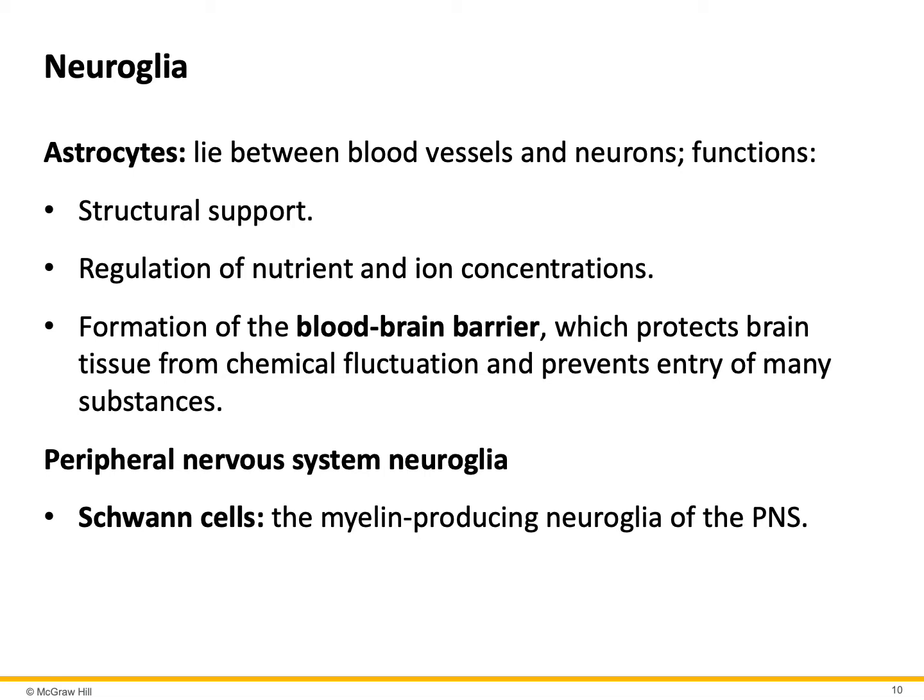There are two types of neuroglia in the peripheral nervous system, but at this level, let's focus only on one type, and that's called Schwann cell. And similar to oligodendrocyte, the function of Schwann cell is to form myelin sheath around axons in the peripheral nervous system.